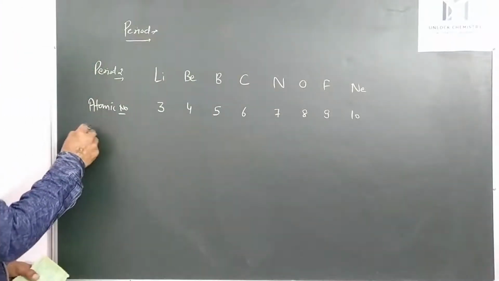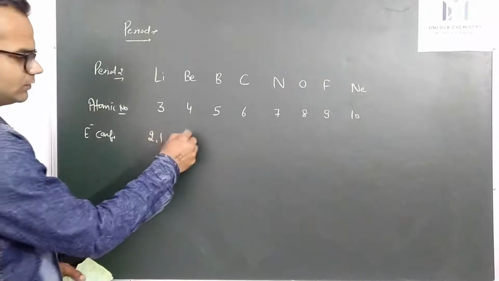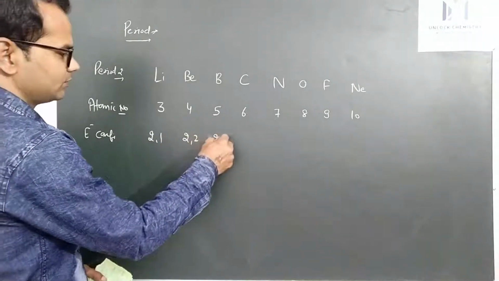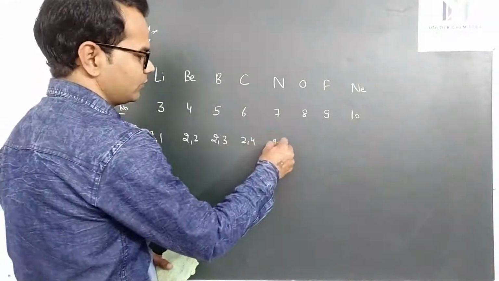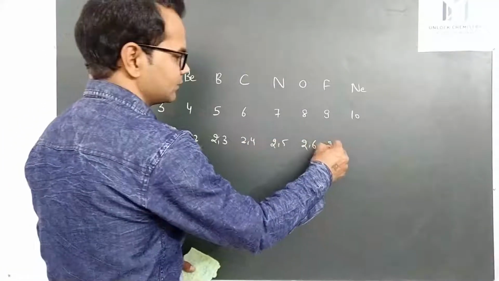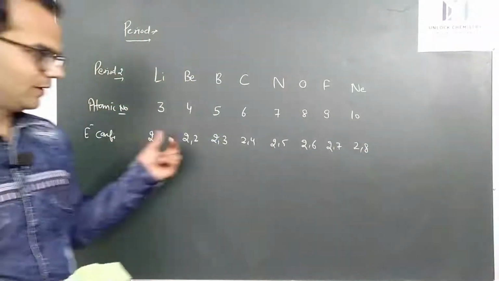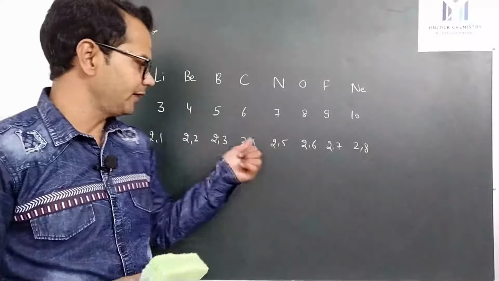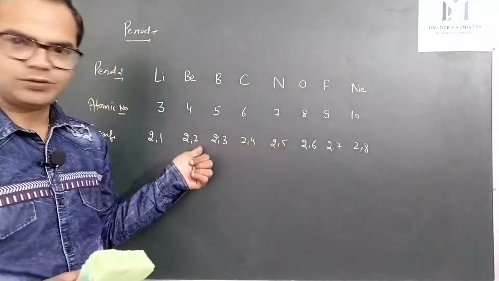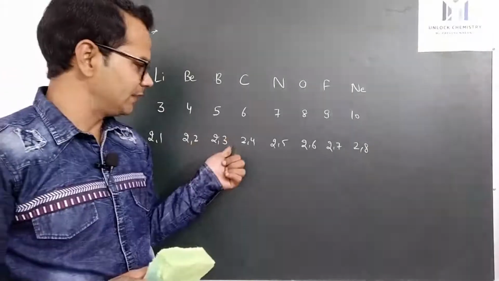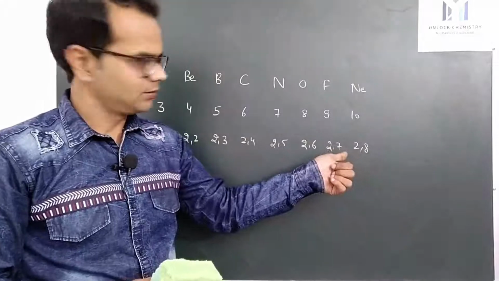Now the electronic configurations will be 2 1, 2 2, 2 3, 2 4, 2 5, 2 6. So now they have the same number of shells but a different number of electrons in the outermost shell. They contain 2 valence electrons, 3 valence electrons, 4 valence electrons, 5, 6, 7 and 8.